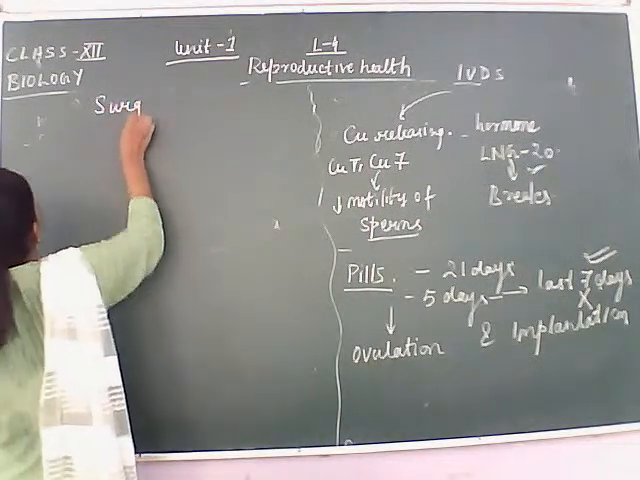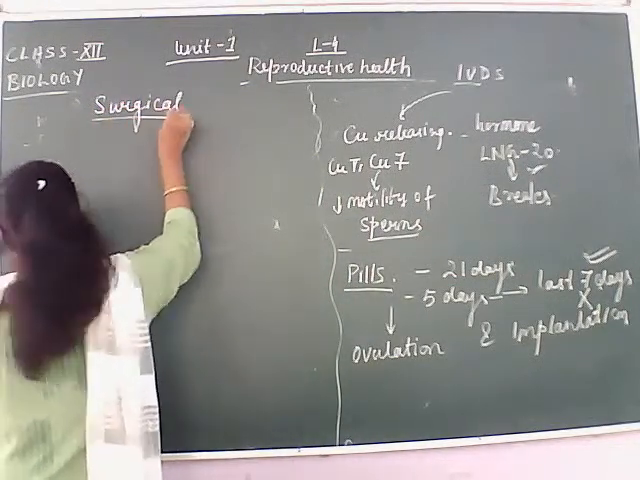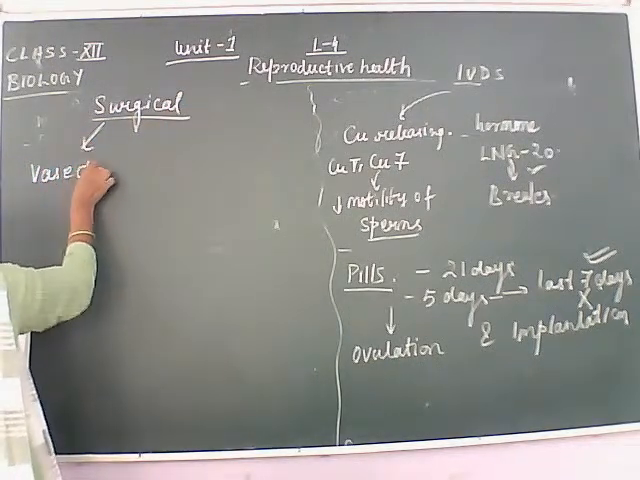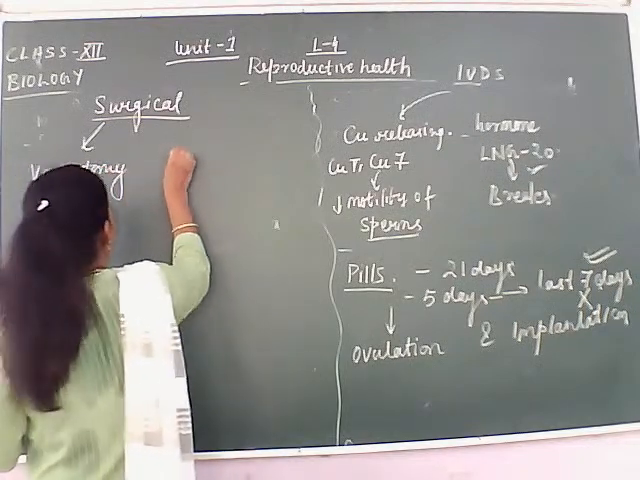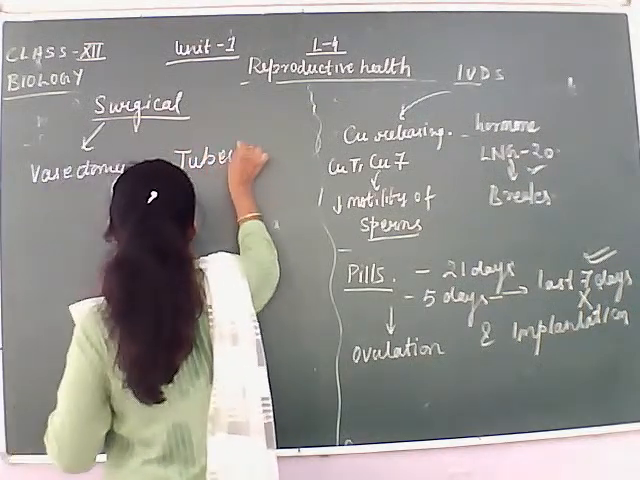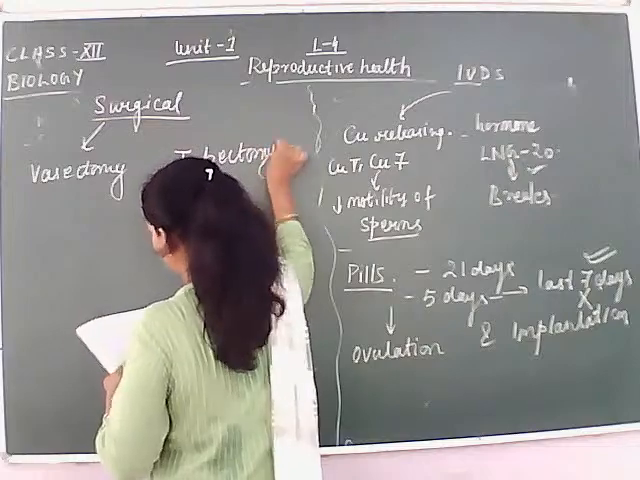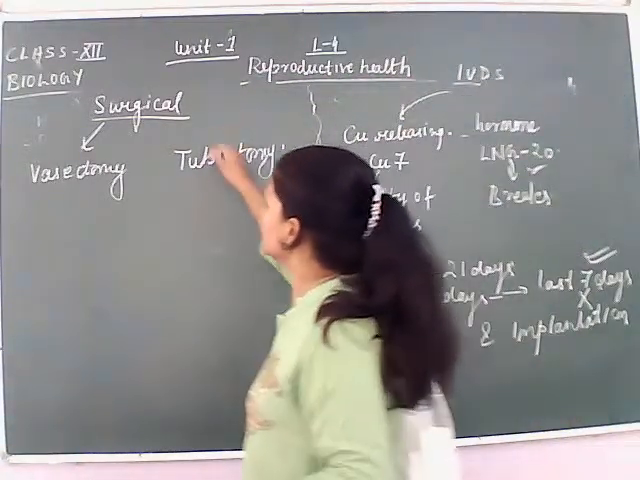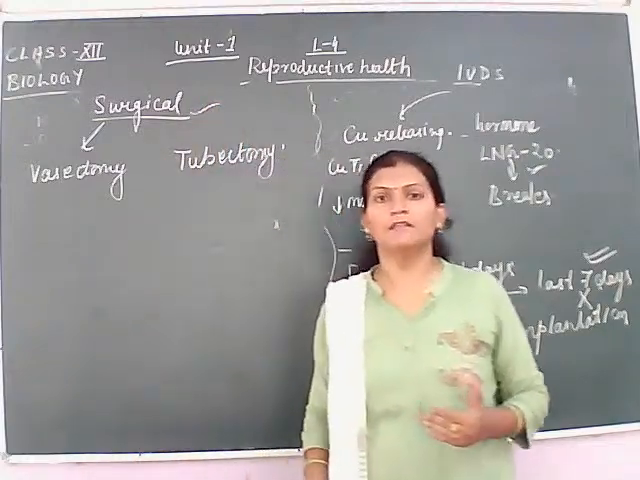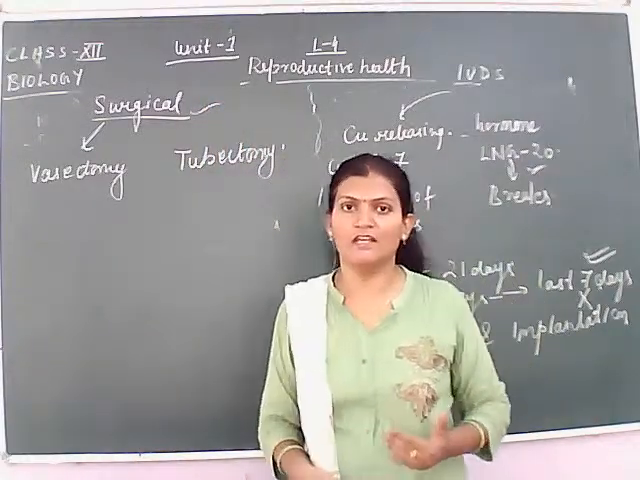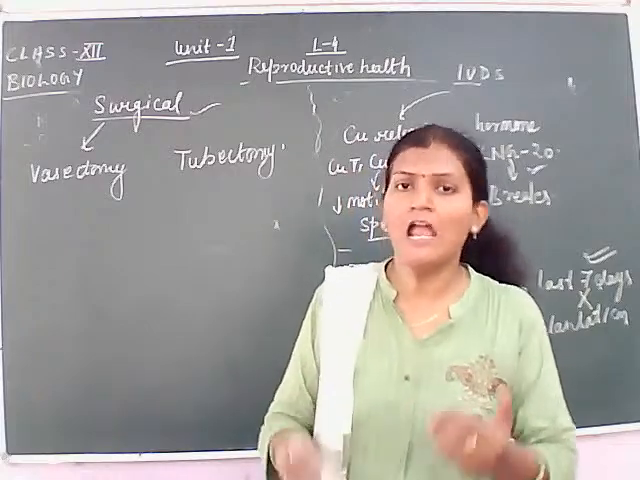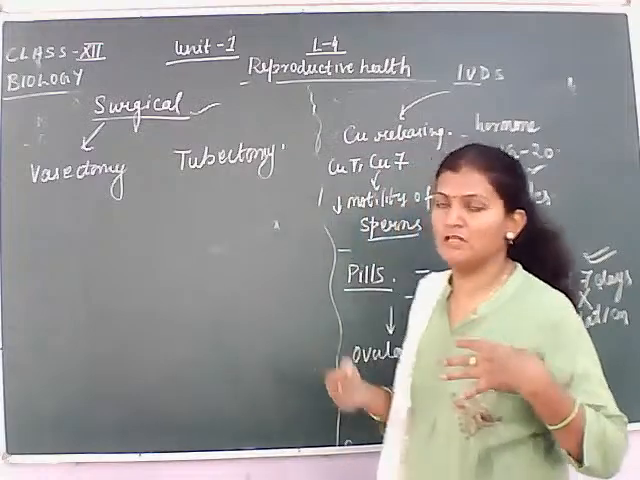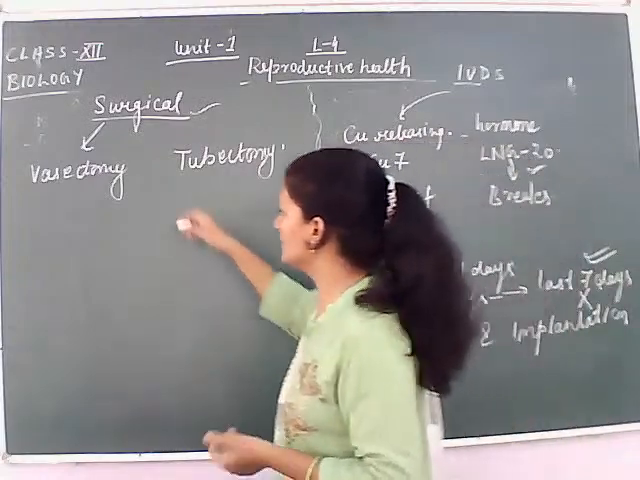So the third method is the surgical method. Students, this is the third method, and it's a permanent method. If the couple doesn't want to have a child, this is a permanent method, and a small surgery is made in either the male or the female's body. So we'll see what happens in the surgical method.